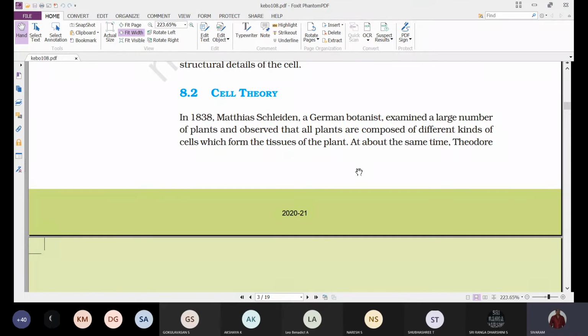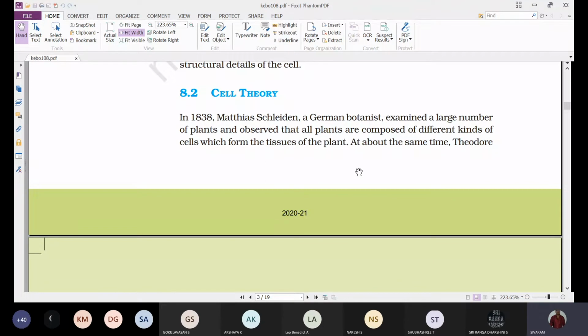That means Matthias Schleiden, in the year 1838, observed different plants and their cells, and found that different types of tissues are present in the plant.